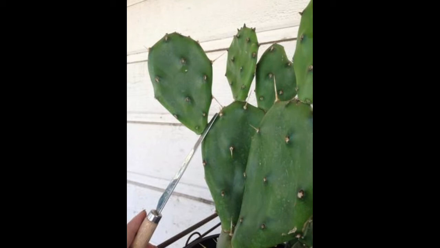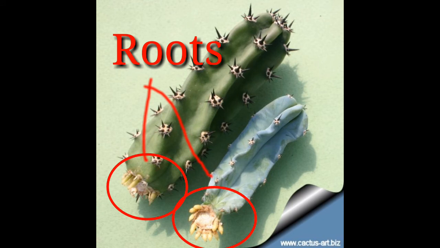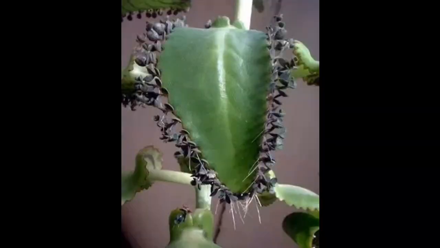So there are some advantages of vegetative propagation of plants. The new plants produced by vegetative propagation take much less time to grow and bear flowers and fruits as compared to the plants grown from seed. So this is a very useful thing for us also. We can grow the plant easily, and the plant which is produced by vegetative propagation, the asexual method of reproduction, is exactly like the